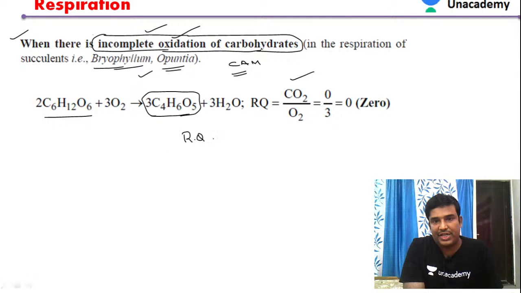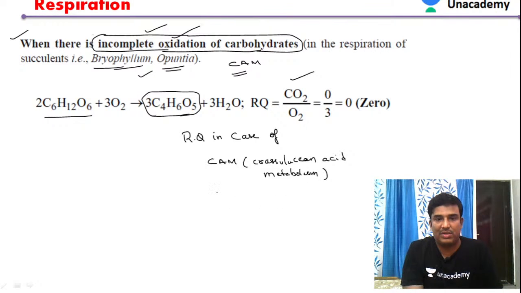Respiratory quotient in case of CAM plants, the Crassulacean acid metabolism plants. These are desert plants. In CAM plants, the respiratory quotient is 0.